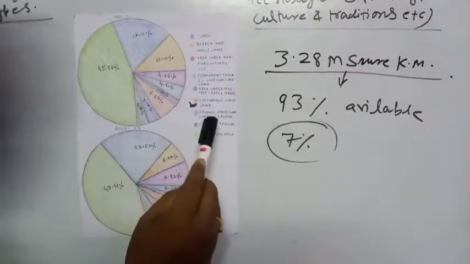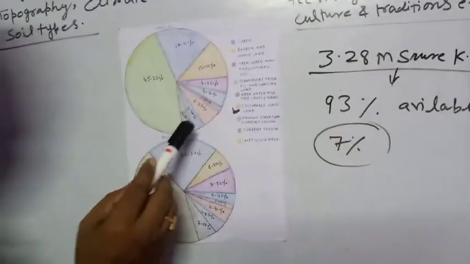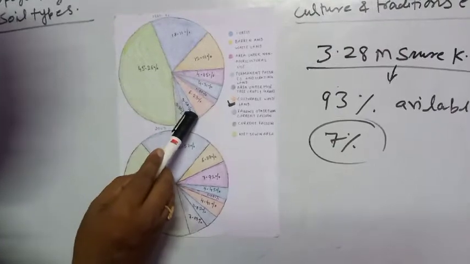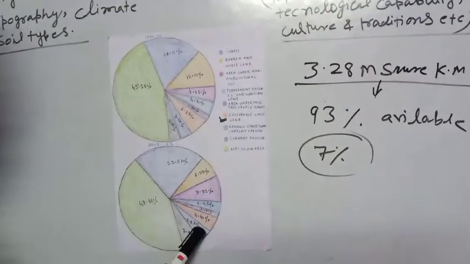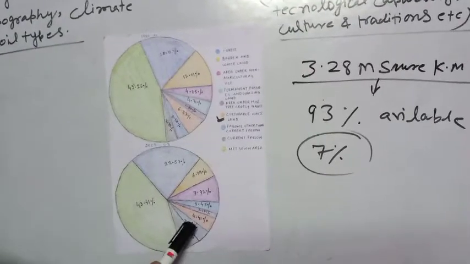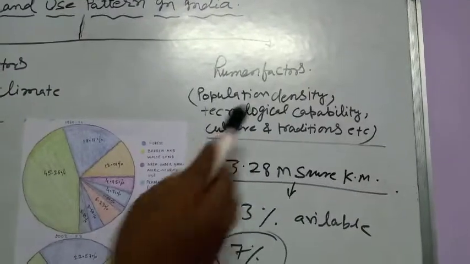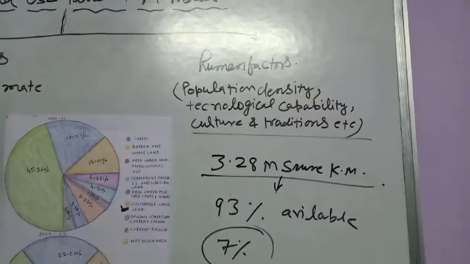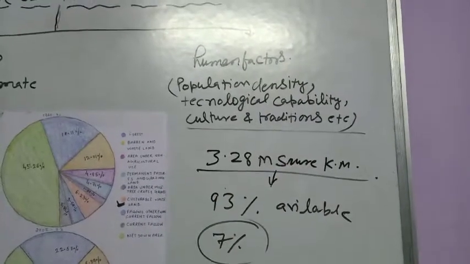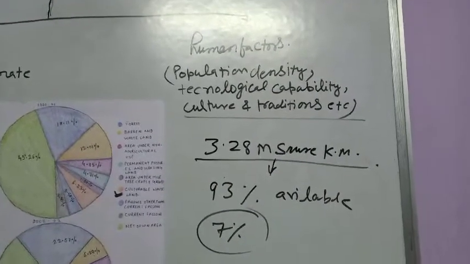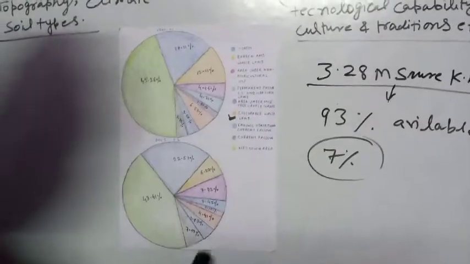Next is fallow other than current fallow, which was 3.5% and has increased to 3.82%. Why has it increased? Due to human activities, the density of the population has increased, and the tradition of the people has also changed, and due to that these areas have become harmful for human beings.